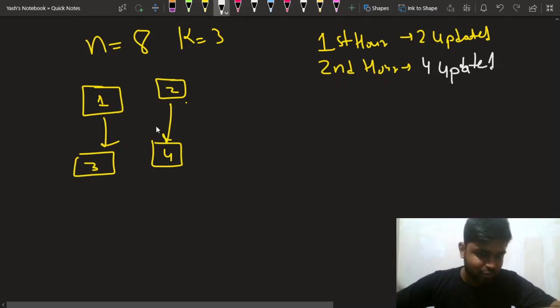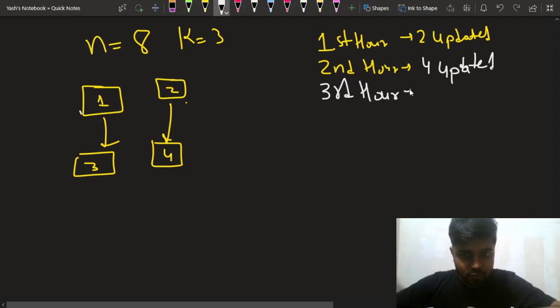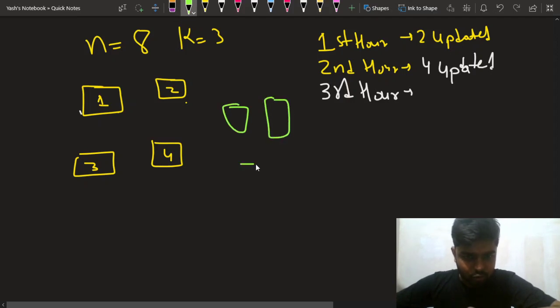Notice one more thing: if the updated computers are fewer than the cables, then each hour you will be doubling your updated computers, right? Let's see this case also. For the third hour, what can happen is, let's say I have three more computers. The computers are named 5, 6, and 7.